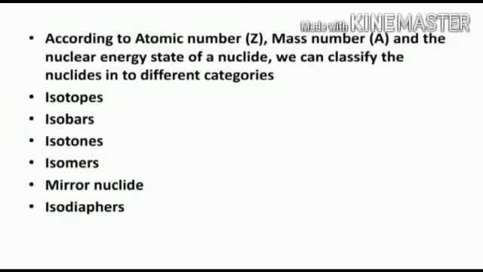According to atomic number, mass number and the energy state of the nuclide, we can classify nuclides into different categories: isotopes, isobars, isotones, isomers, mirror nuclei and isodiaphers.